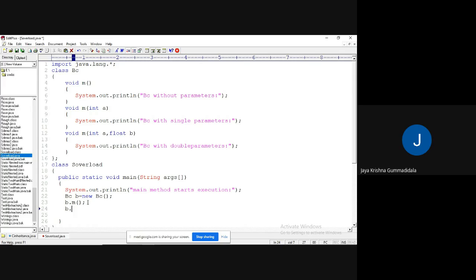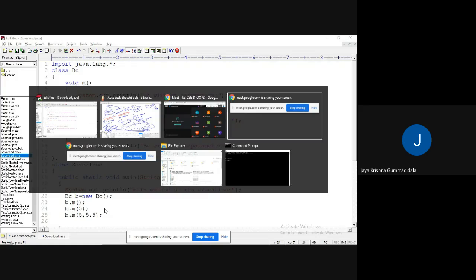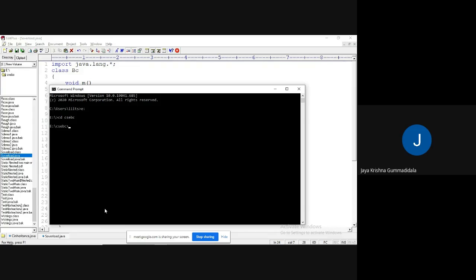Okay, fine. I'm going to call b dot m of 5, and b dot m of 5 comma 5.5. Now I'm going to compile this. See, during the compilation process itself, it decides which method it needs to call. javac overload.java